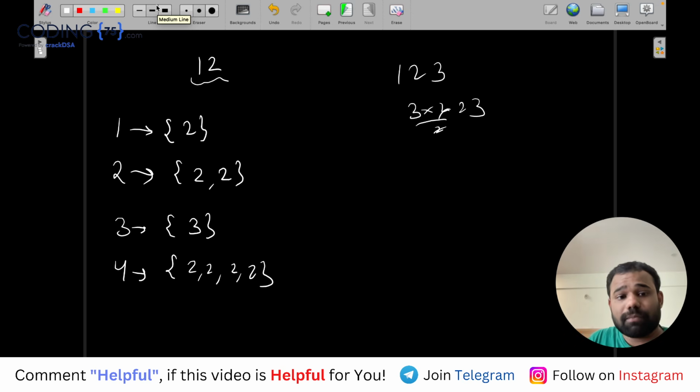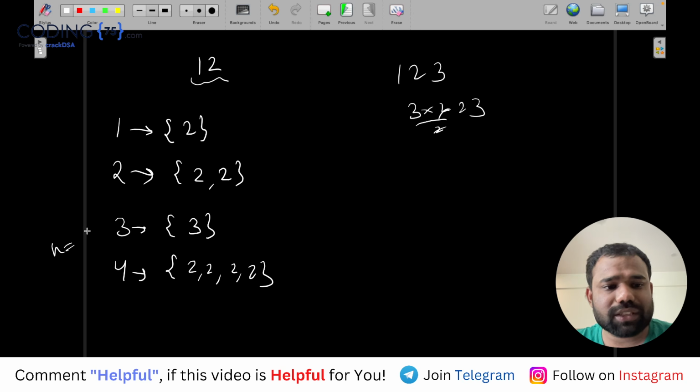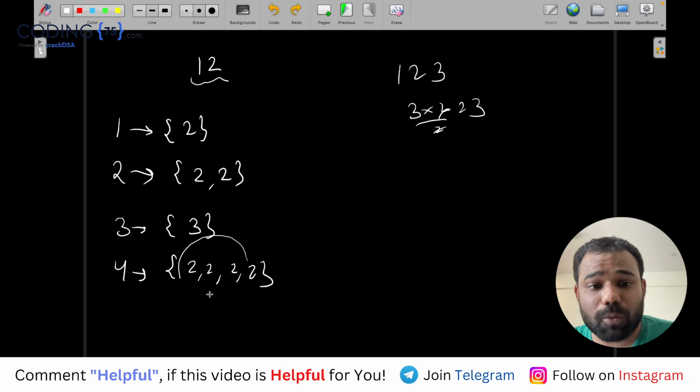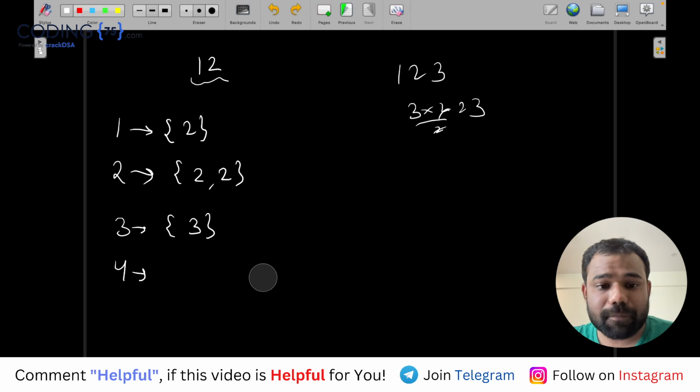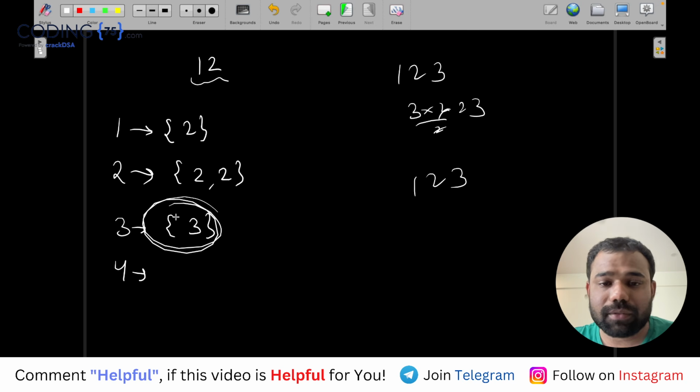Because if we have fewer numbers, we don't know what our n could be. If this is 4, and our n was just 6, means we have just 6 numbers, with just 6 numbers how can you make 4 pairs of 2, 2? You can't make it, right? But still the answer can be possible. Why? Because apart from 2, 2, you know that if we have 3 consecutive numbers, that sums up to 3 subarrays.